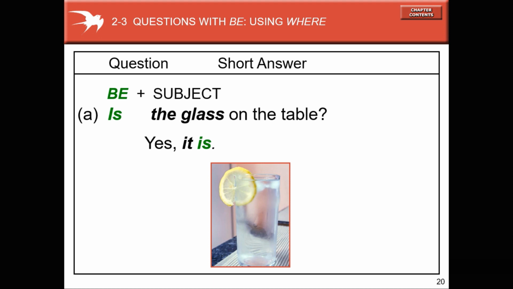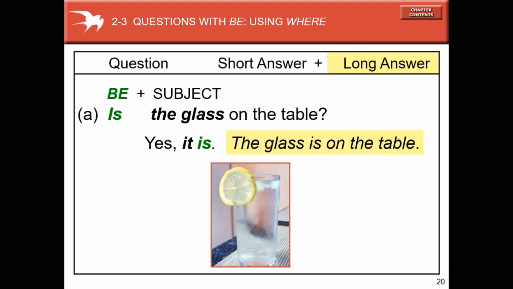Is the glass on the table? Yes, it is, or no, it isn't. Yes, it is. The glass is on the table. Okay, a long answer. Is the glass on the table? Yes, it is. It's a short answer.